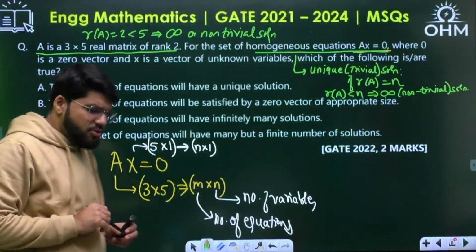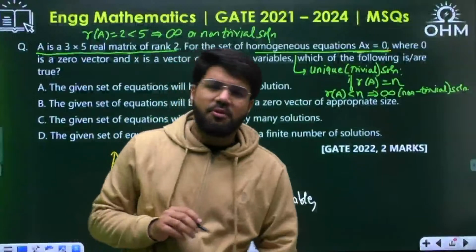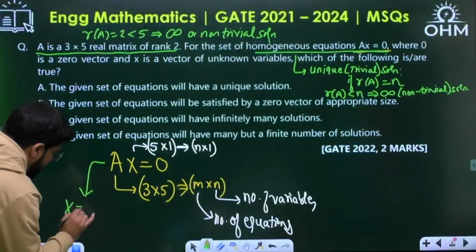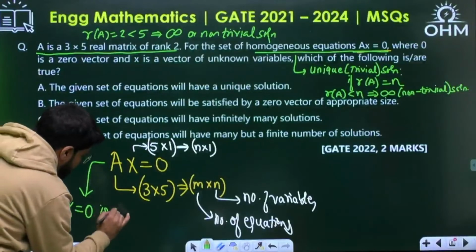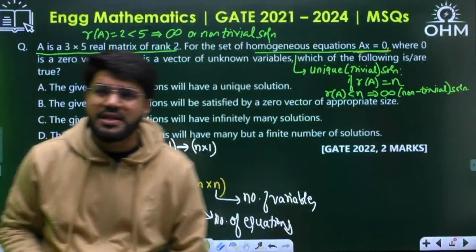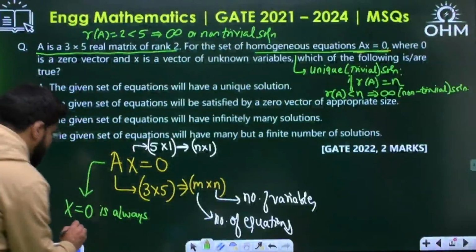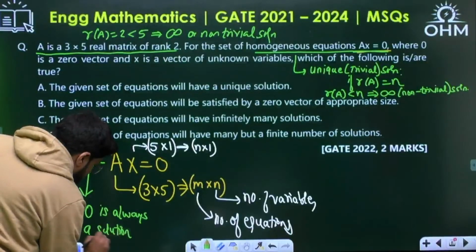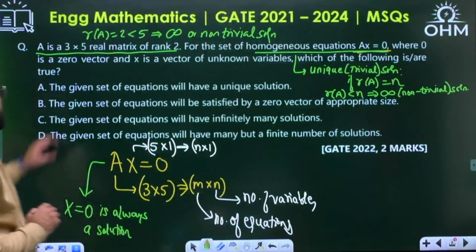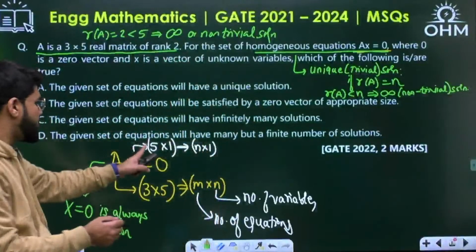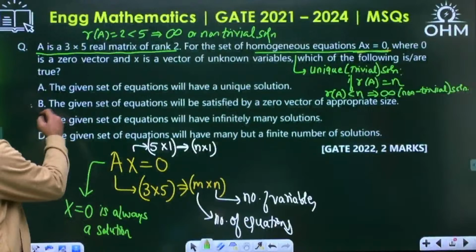The given set of equations will be satisfied by a zero vector. This is also correct because for a homogeneous system of equations, x equal to 0 is always a solution. That is the first thing we should know about homogeneous systems. So the given set of equations will be satisfied by a zero vector of appropriate size. Appropriate size here will be 5 cross 1. B is correct.